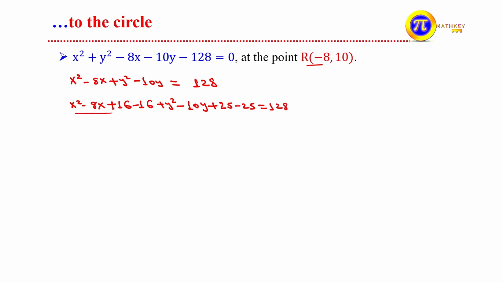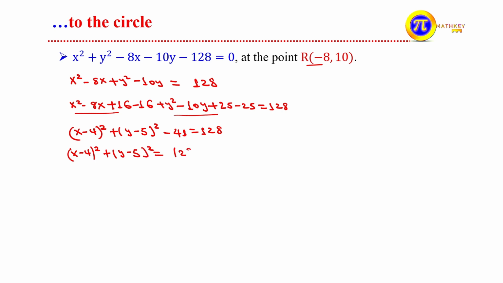So this becomes a perfect square. This means x minus 4 the whole square plus y minus 5 the whole square minus 16 plus -25, which is -41, is equal to 128. Let's take this -41 to the right side. What happens then? x minus 4 the whole square plus y minus 5 the whole square is equal to 128 plus 41. This is equal to 169.